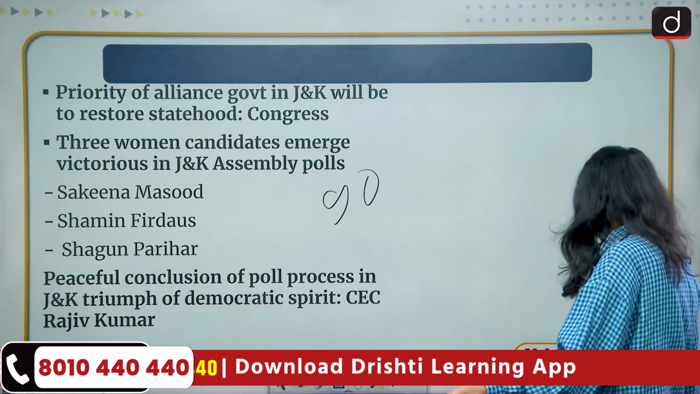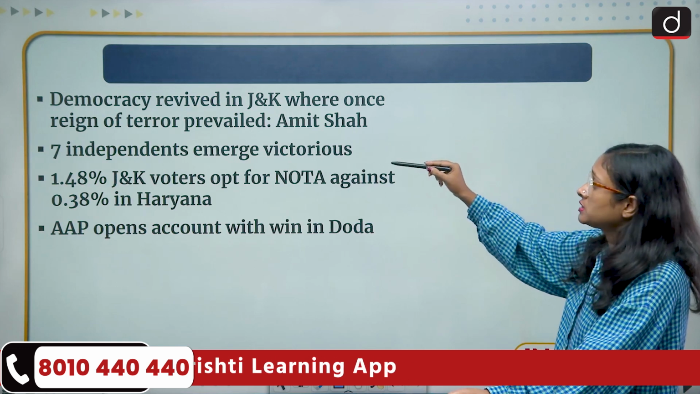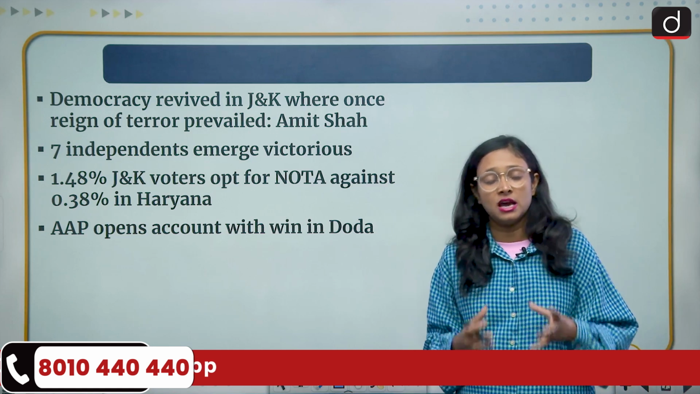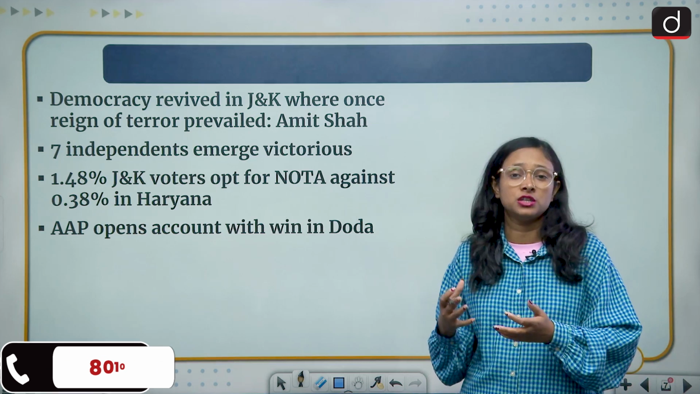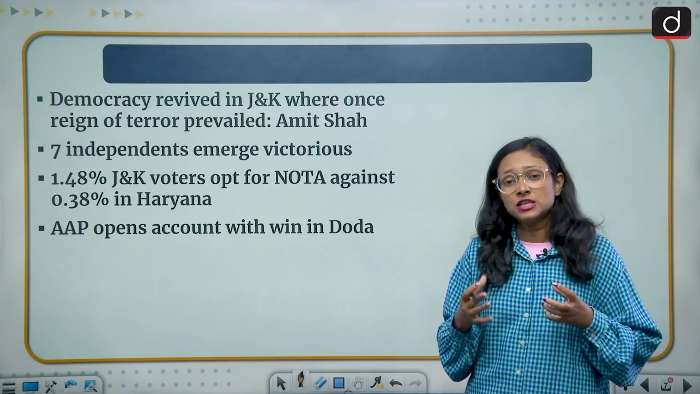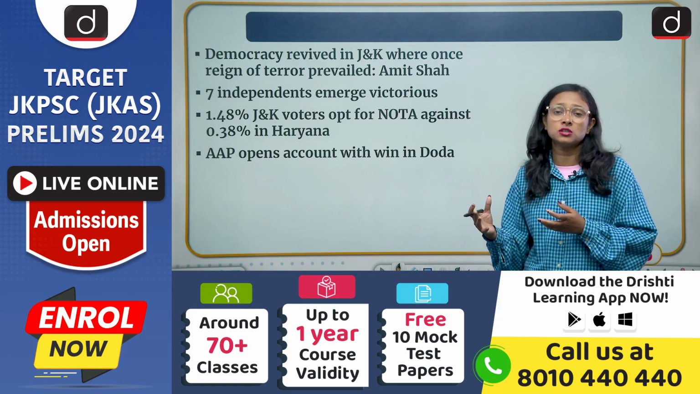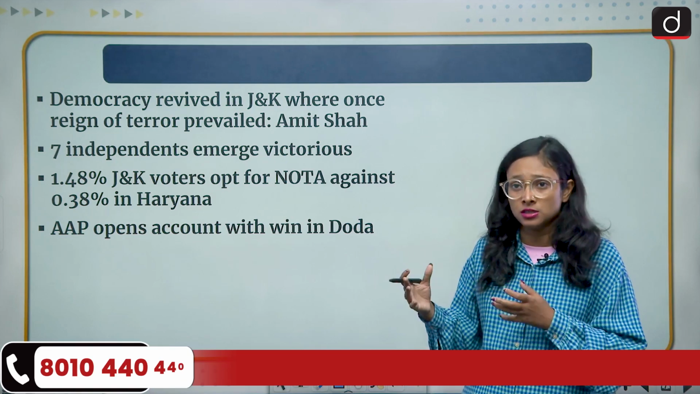Here we come to another highlight: democracy revived in J&K where once a reign of terror prevailed. Amit Shah, the Home Minister, said that democratic faith had revived in J&K, because this election was important as so many people have questioned the decision of the central government, asking why you abrogated Article 370.